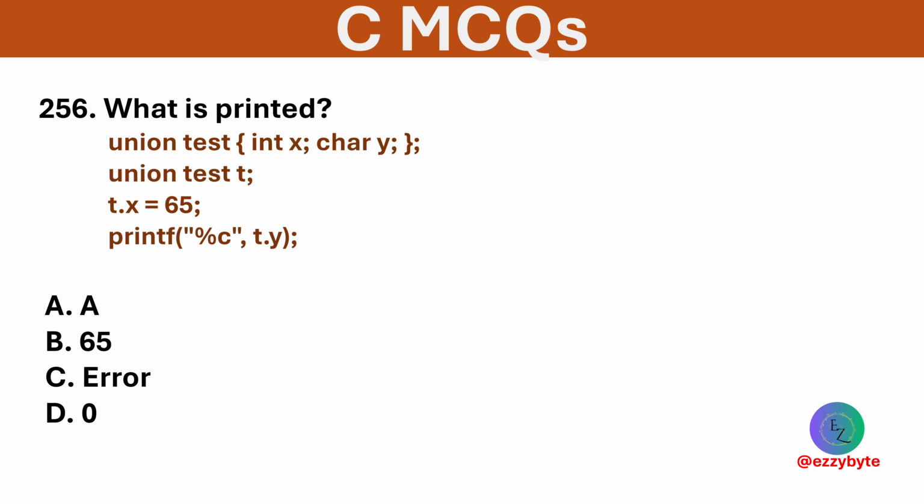What is the output of following code? Options are A, 65, error, and 0. Option A is correct. 65 is ASCII for A.